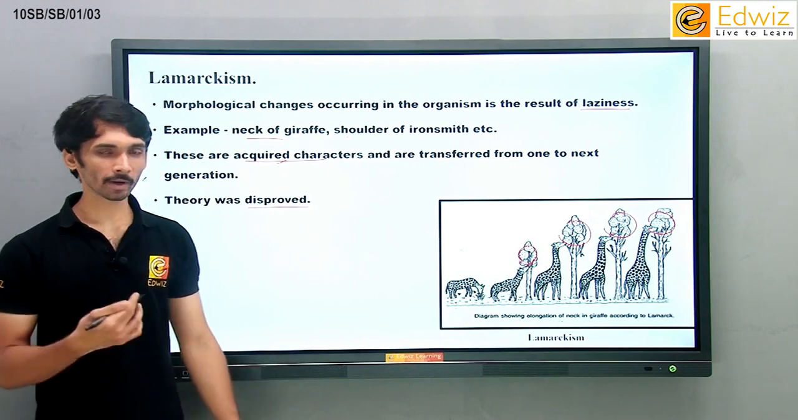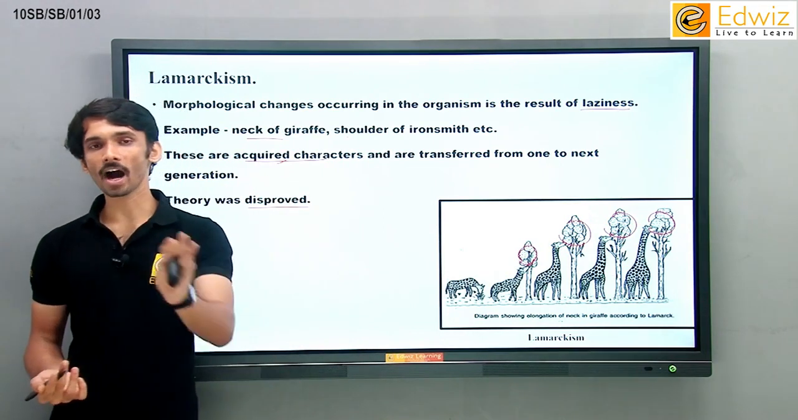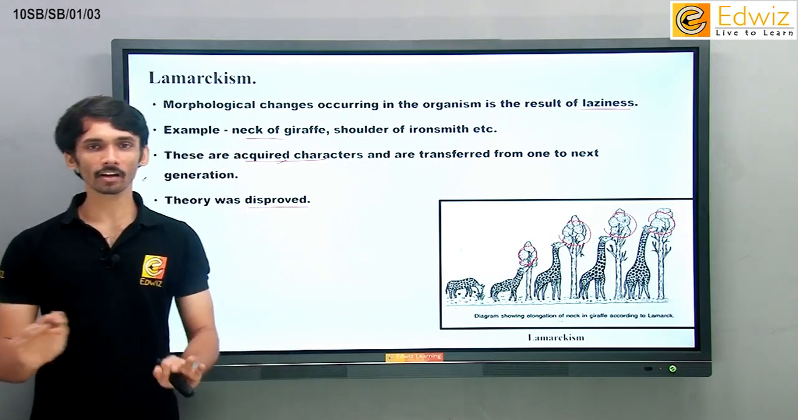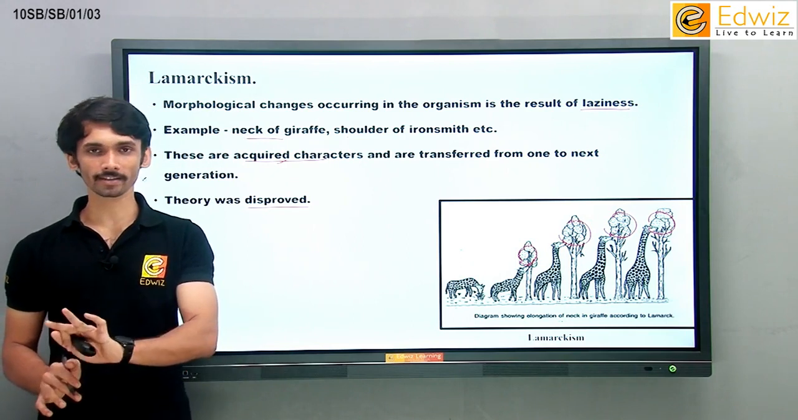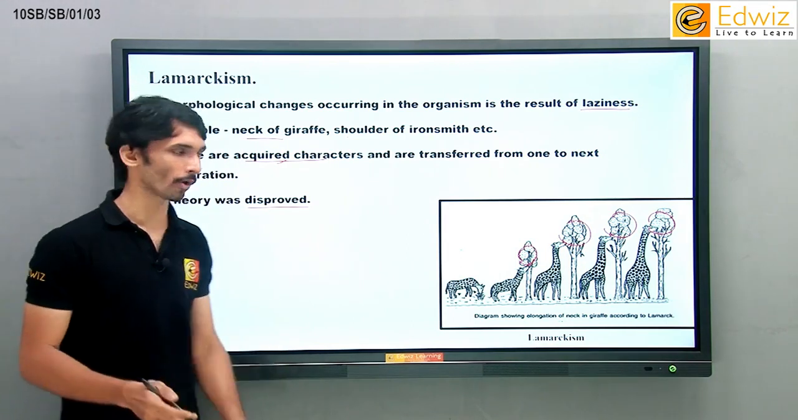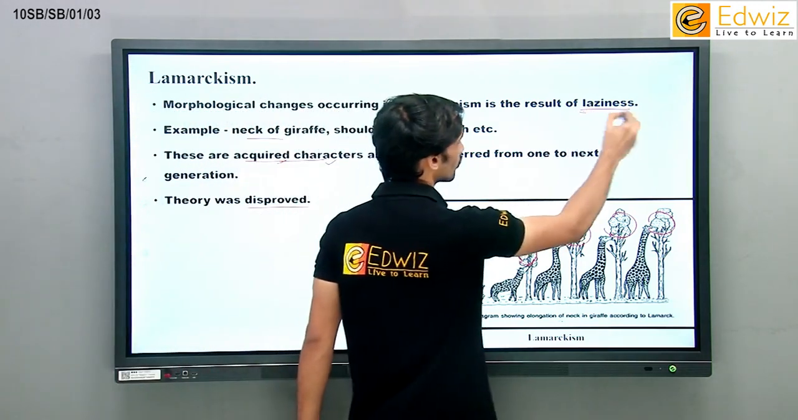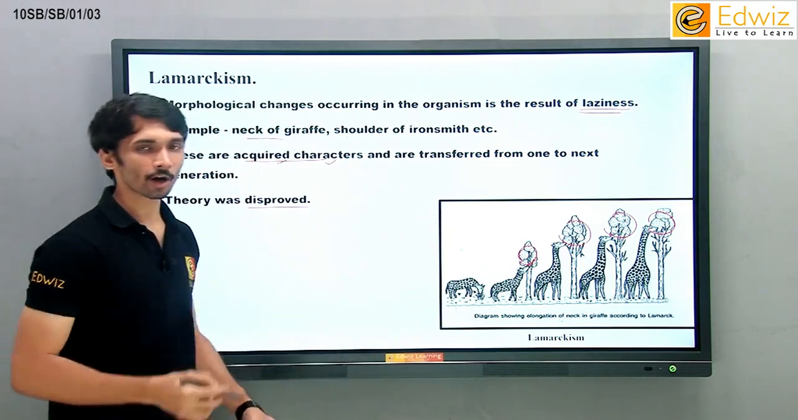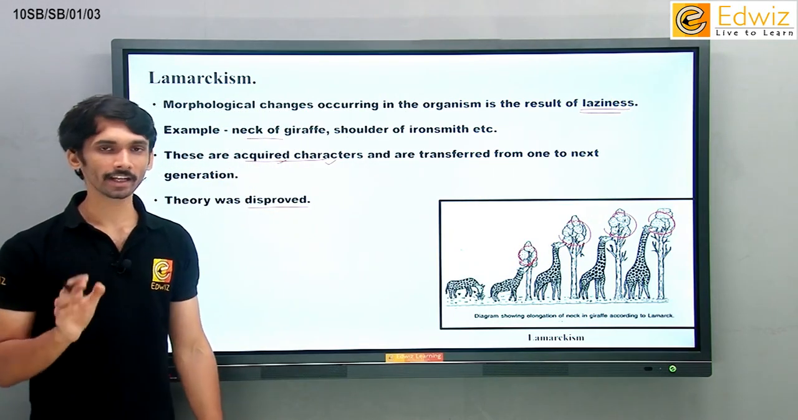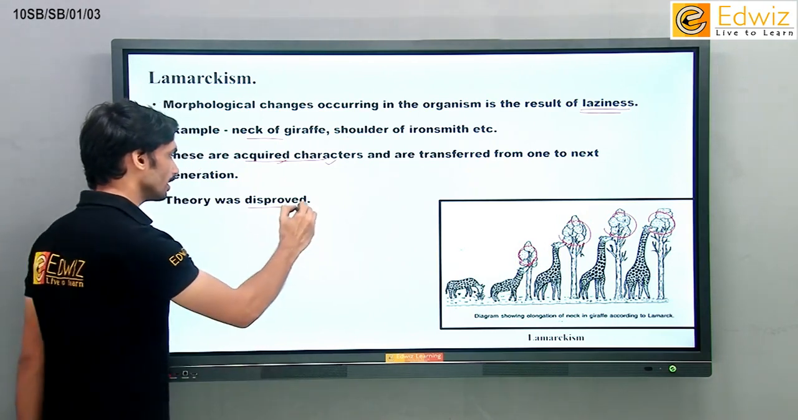But his theory was completely disproved because we all know that the characters you have learned can never be transferred further. If Sachin Tendulkar has learned cricket, his son won't learn cricket without practicing it. He needs to practice. So which means what? Every acquired character within your body is actually due to practice or else due to laziness, like what Lamarck said. Due to laziness, the ostrich lost its wings, and therefore the ostrich can only run, it cannot fly. That's what was said by Lamarck, but that theory was completely disproved.